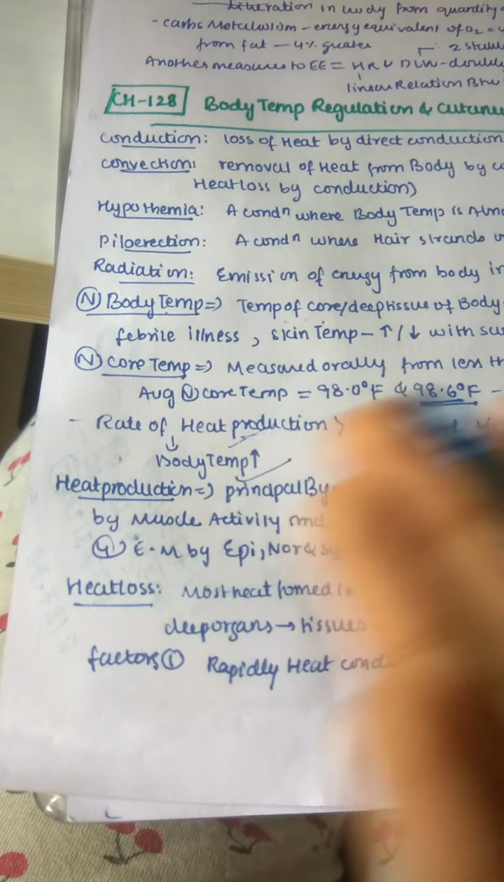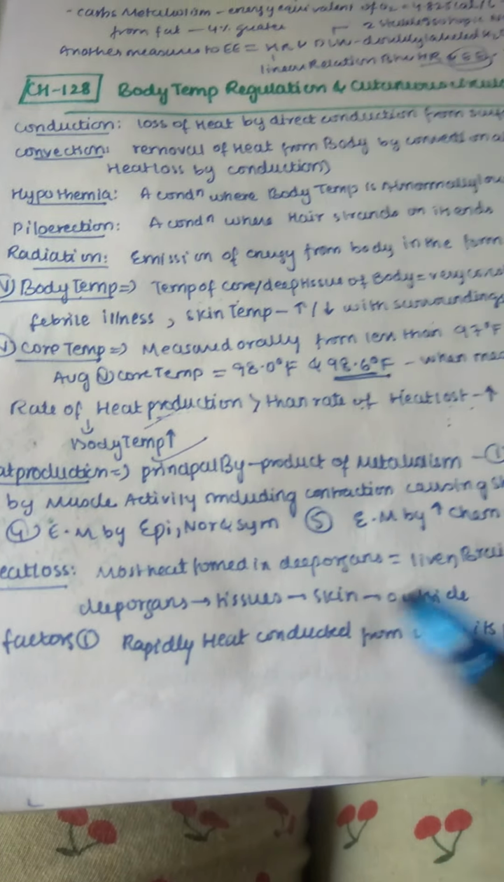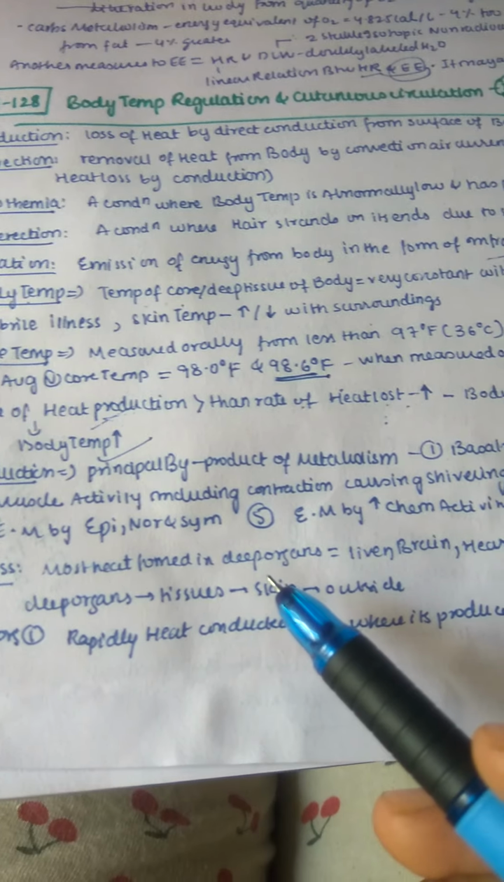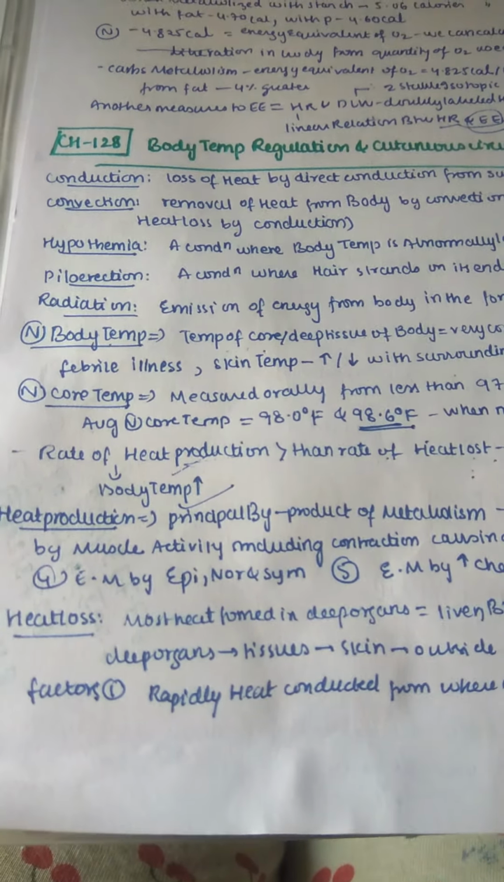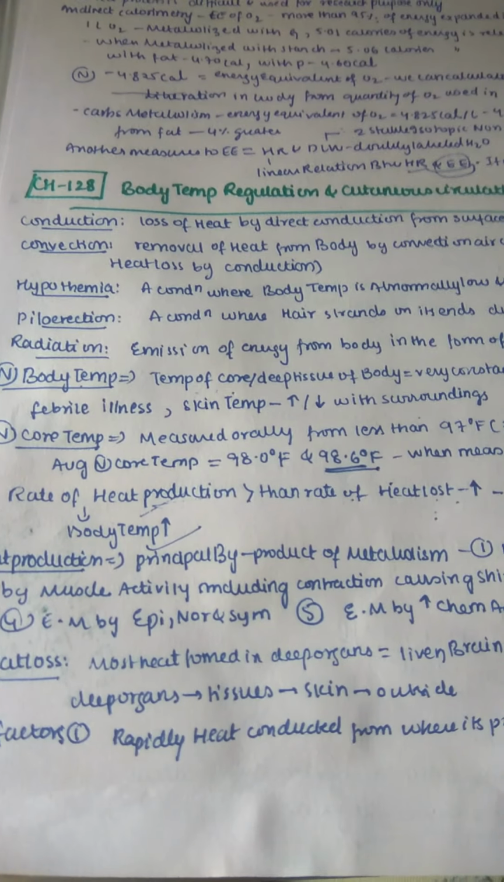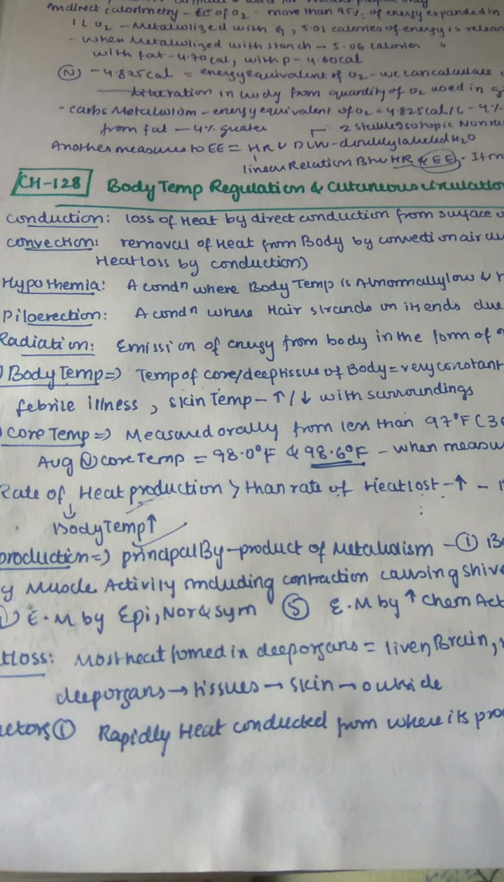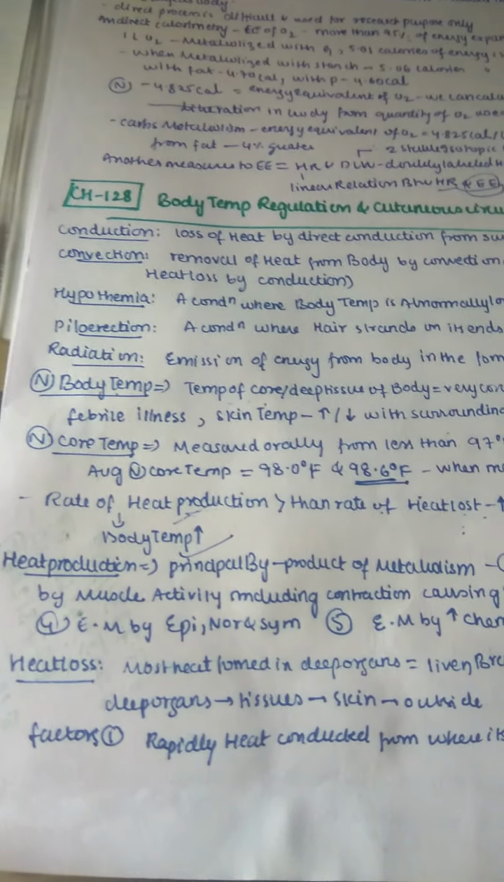Next, let us see heat loss. Now that we understand how heat is produced in different ways, let us see how heat is lost from our body. Most of the heat is formed in deep organs like the liver, brain, heart, and skeletal muscle during exercise. From the deep organs it first reaches the peripheral tissues, from the tissues it reaches our skin, and from the skin it goes directly outside into the air. This is how it is lost from our body.